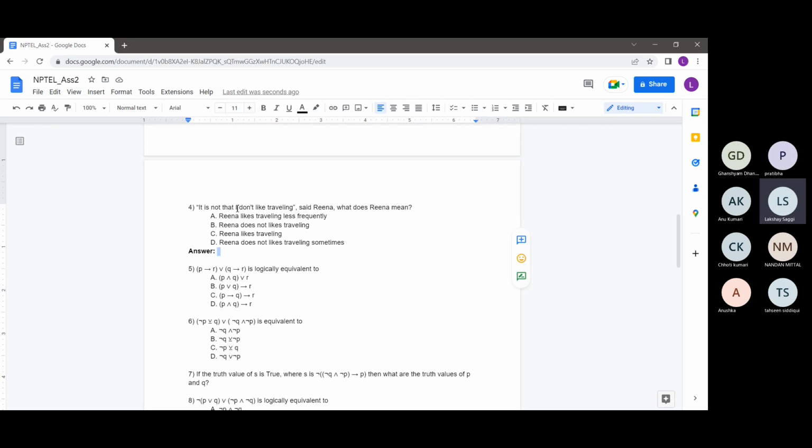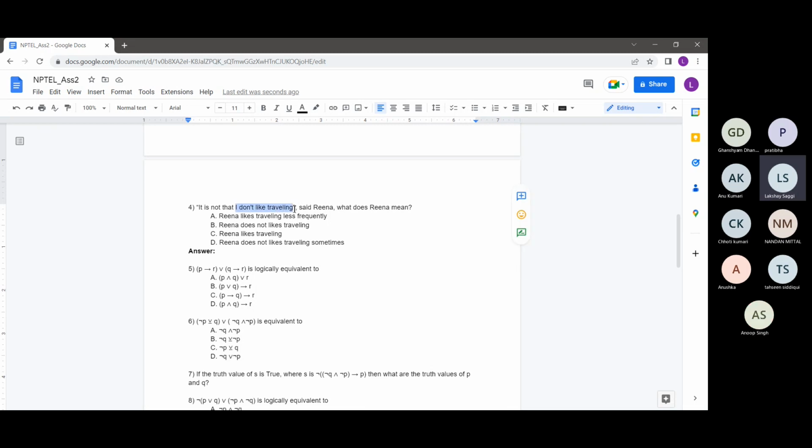Suppose we just see the first part of the statement, I don't like traveling. This just means that Rina is saying that she doesn't like to travel. But then she says, it is not that I don't like traveling. So basically she's applying a not. If you want to convert it into some sort of function, it is not of, I don't like traveling.